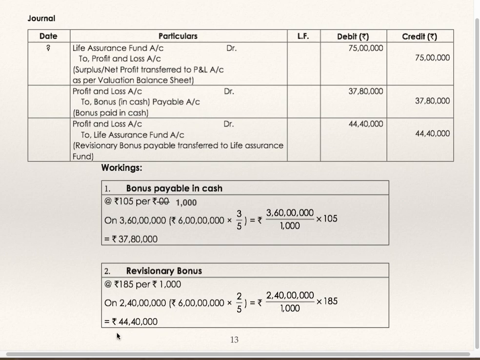Now this they will be paying at the time of maturity. So again it will get added to fund. So reverse entry, this entry from fund we transferred to profit and loss. Again from profit and loss account it will get transferred to fund because it is to be paid at the time of maturity. So profit and loss account debit to life assurance fund account for reversionary bonus 44 lakhs 40,000.